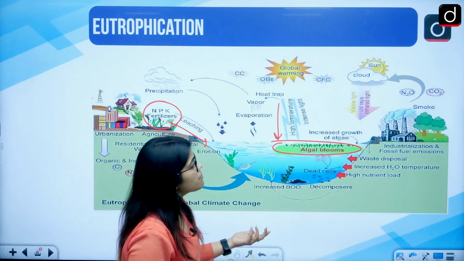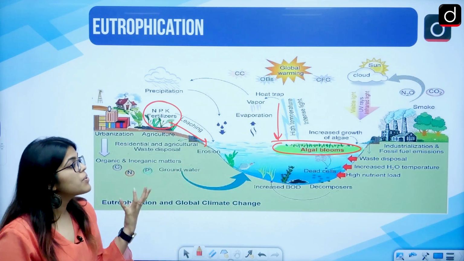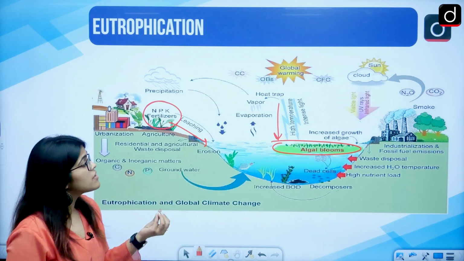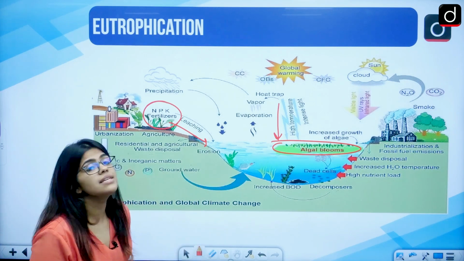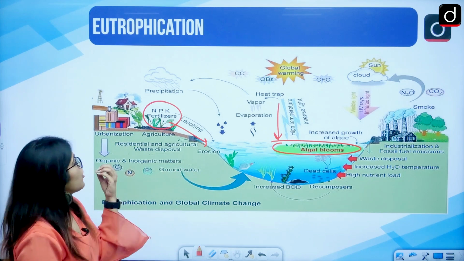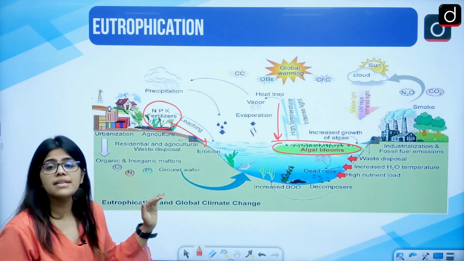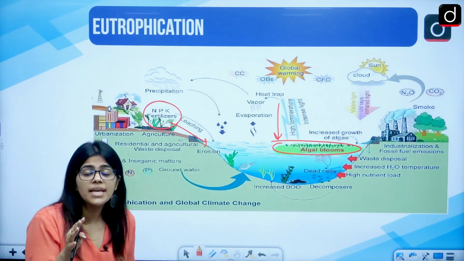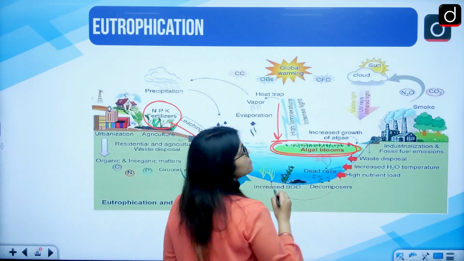Another process can be that an excess amount of nitrates and phosphates is added because of the industries that are present there. The waste disposal from the industry can also increase the amount of nitrates and phosphates. When the amount of nitrates and phosphates in the water increases, the water becomes murky, and because of this we see that there is excess algae bloom present.